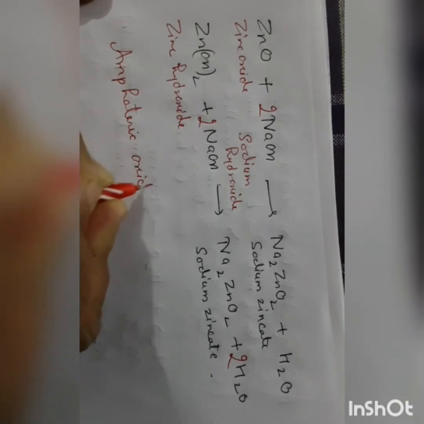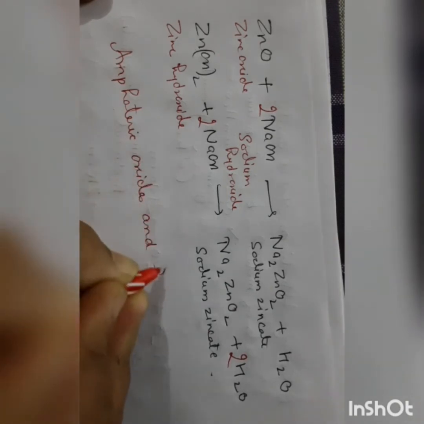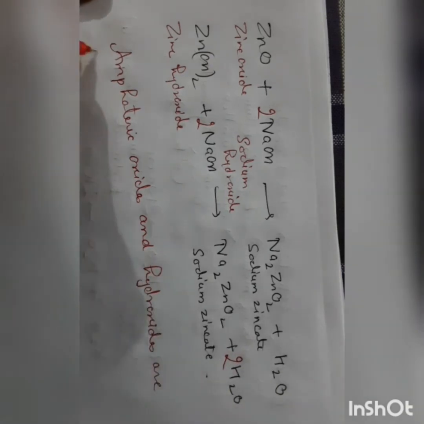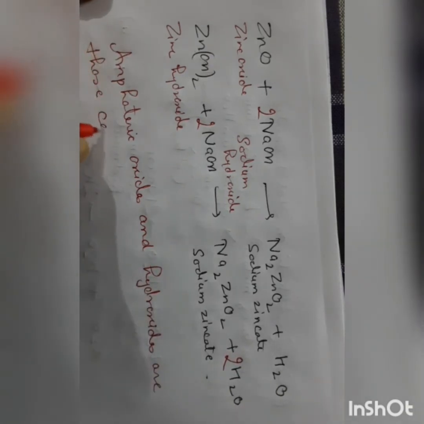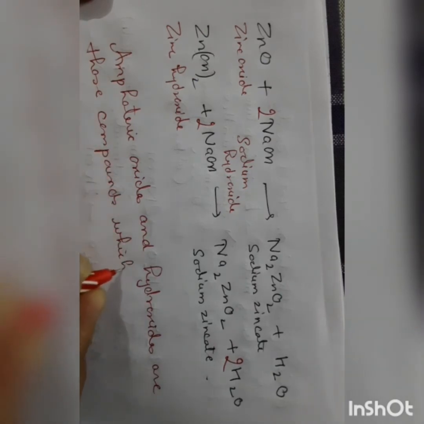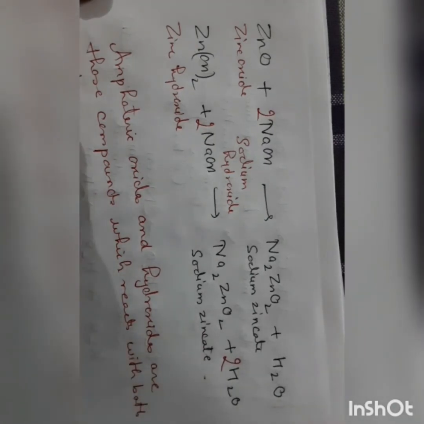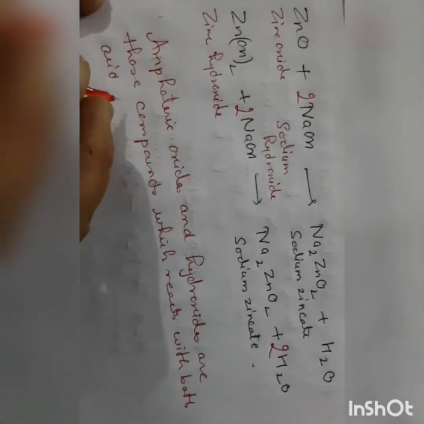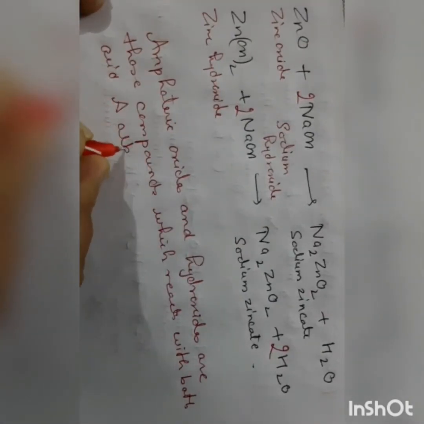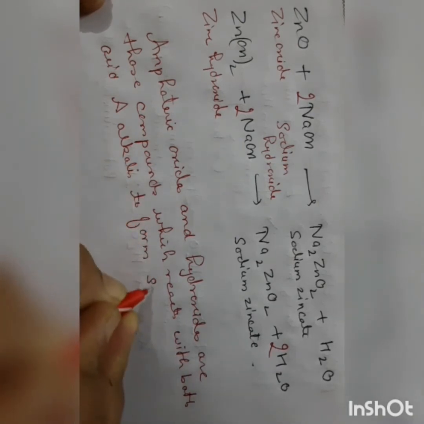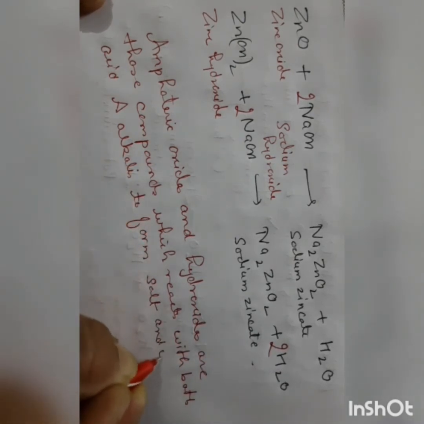So amphoteric oxides and hydroxides are those compounds which react with both acid and alkalis to form salt and water.